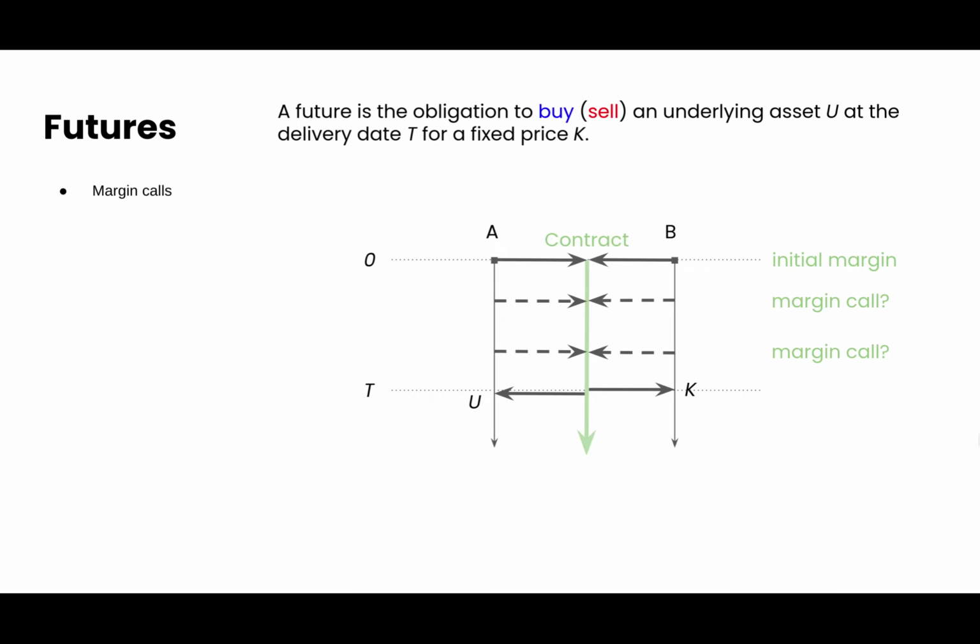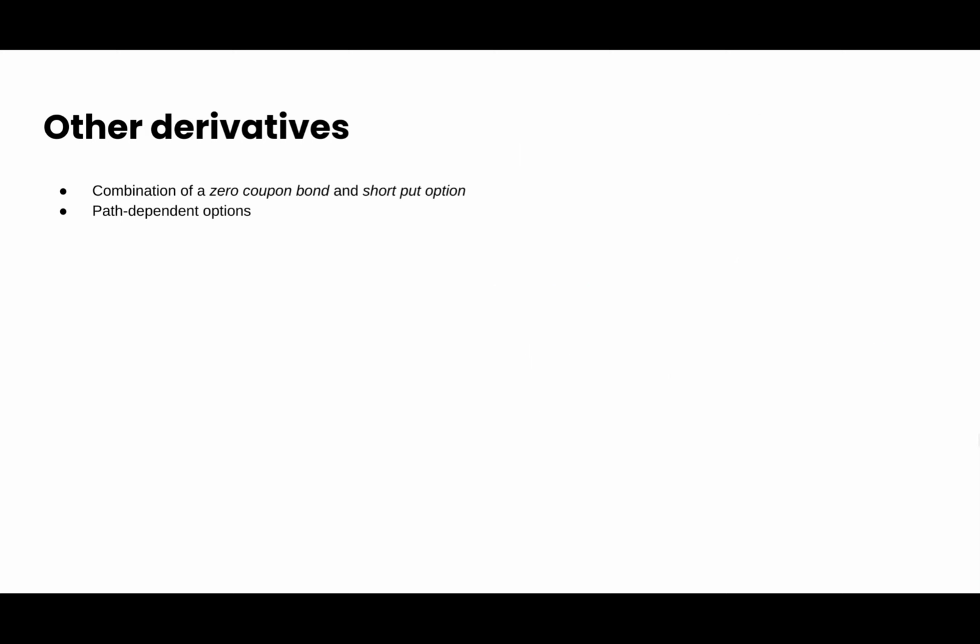So far, we have seen options, futures, combinations of options, and also a combination of an option with an underlying. But there are a lot more other combinations of smaller contracts to build larger ones. Let's summarize those as other derivatives. Other derivatives could, for example, be a combination of a zero coupon bond and a short put option. By selling an option, the contract can pay out a premium. This is usually called a coupon payment.